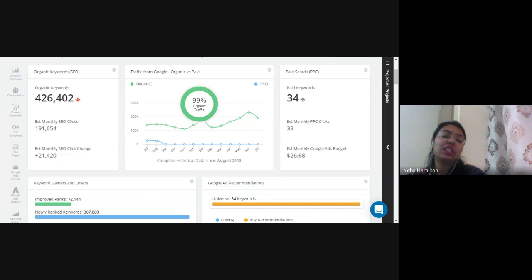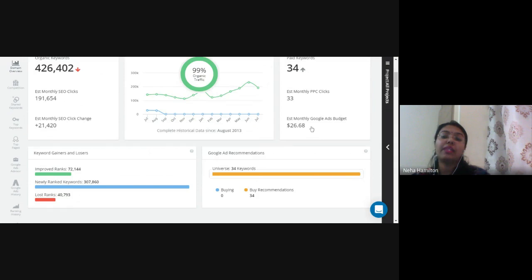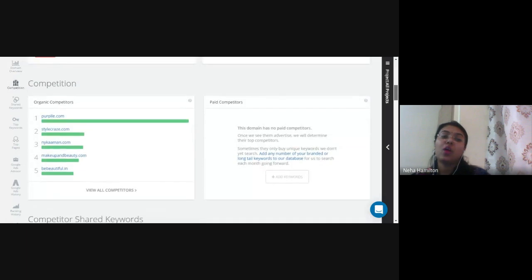That means they are the people who do not believe much in paid advertising but believe much in search engine optimization. So if I am a competitor of Nykaa, I have to understand that because Nykaa is the most famous online cosmetic store, I have to also rely on search engine optimization instead of paid advertising. Total estimated monthly pay per clicks, only 33 clicks Nykaa is getting. As you can see, the monthly budget is $26.68.